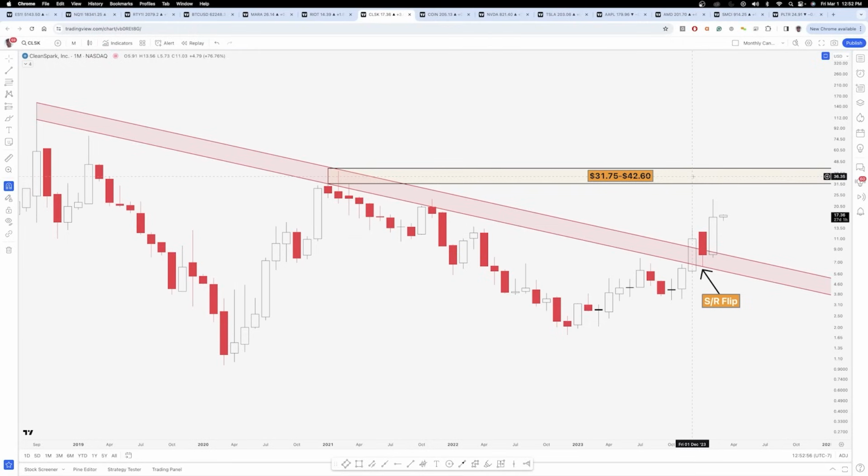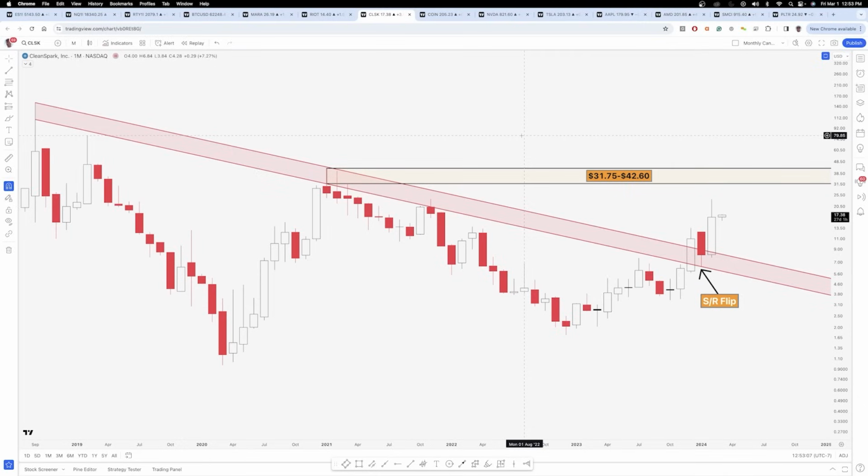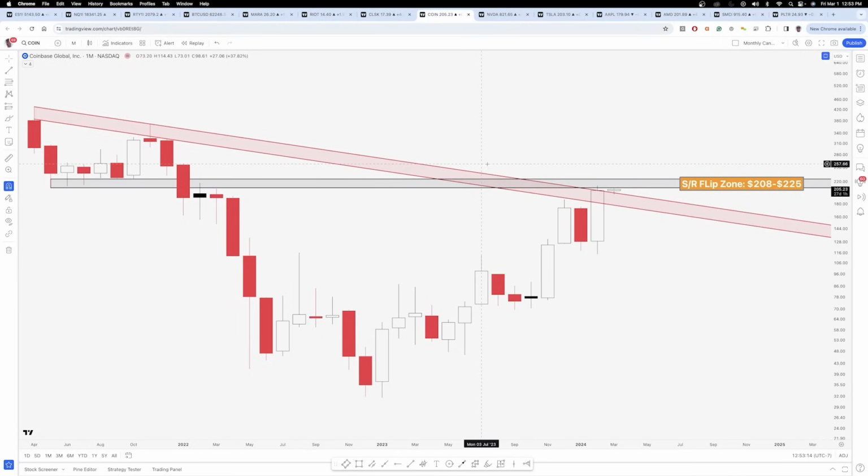And you can use it as like, okay, maybe the bottom 1/3 is my green zone, the middle 1/3 is my yellow zone, the top 1/3 is my red zone, and you use that in your scaling strategy. For those that aren't familiar with scaling, it just means that you're selling fractional portions of your position. So that is CLSK. Let's jump into Coin.